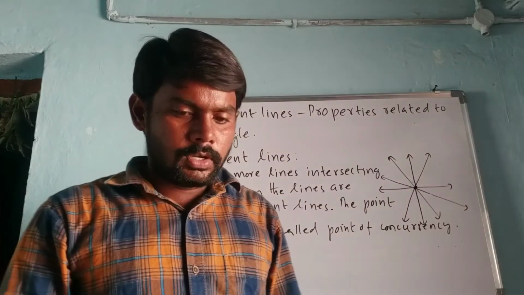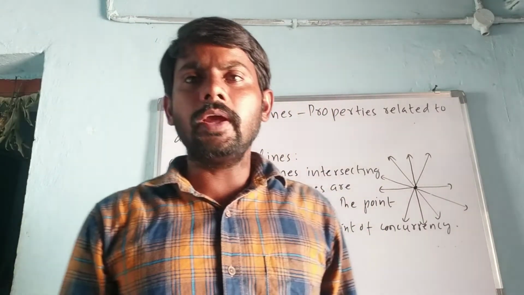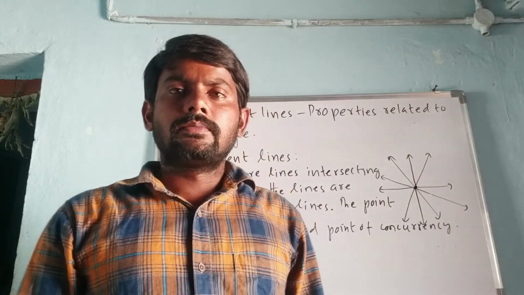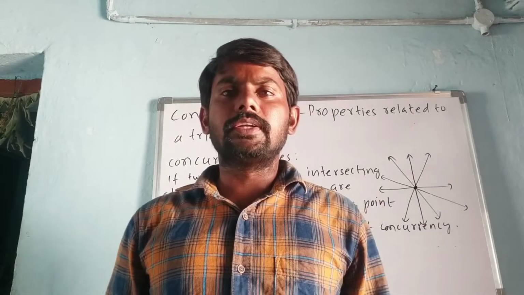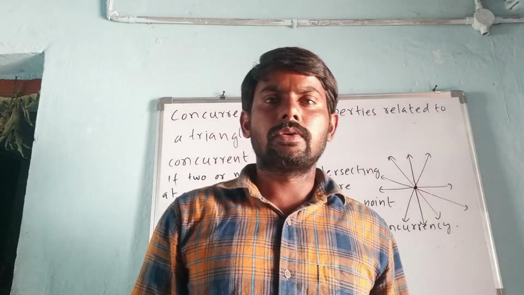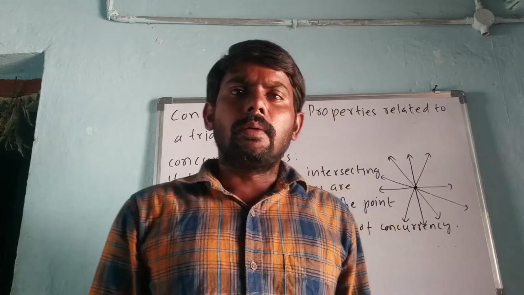Next, come to the next topic. The next topic is properties related to a triangle. Today in this class, we are going to learn some properties related to a triangle. For example, the first property is that the medians of a triangle are concurrent.